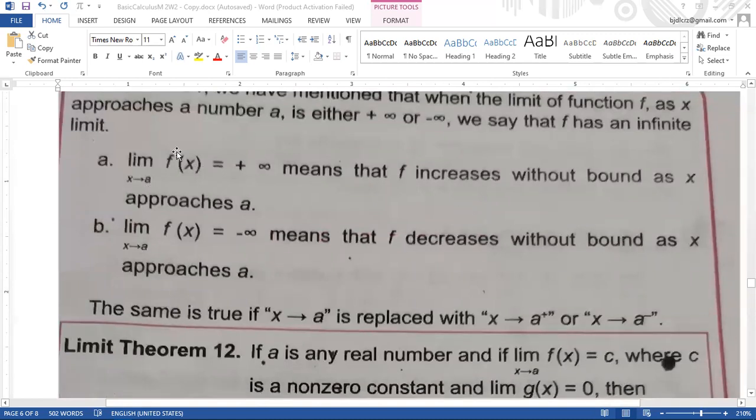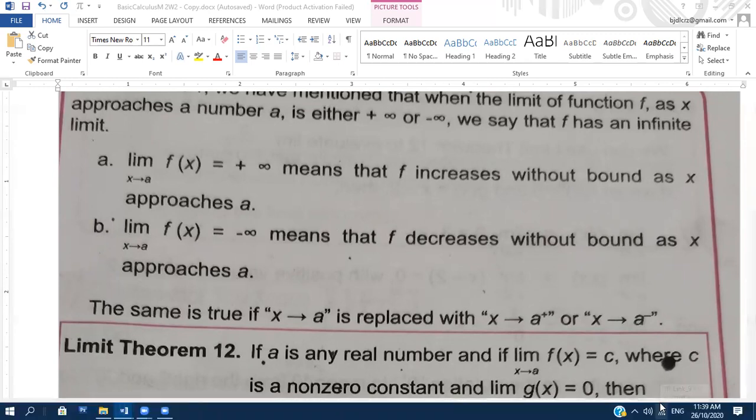Okay, basi galibog mo dani ha. Gikuan na gi-assume na nato kung ang answer niya is positive infinite and kung ang answer ani is negative infinite, ang meaning ana is this one.